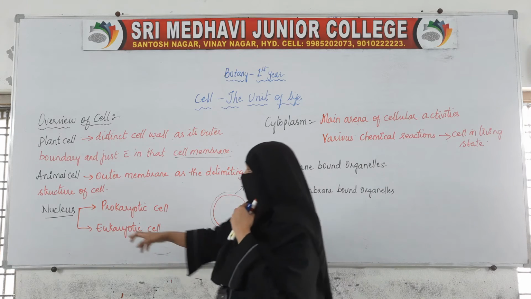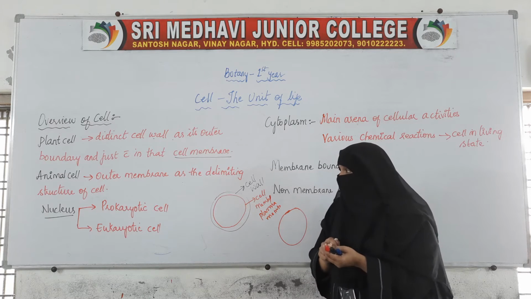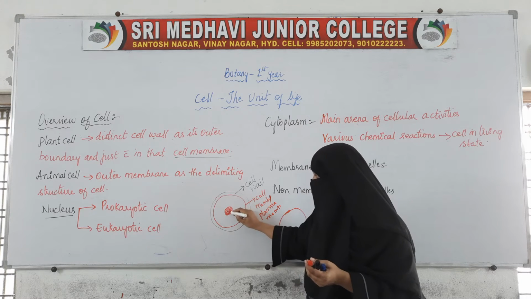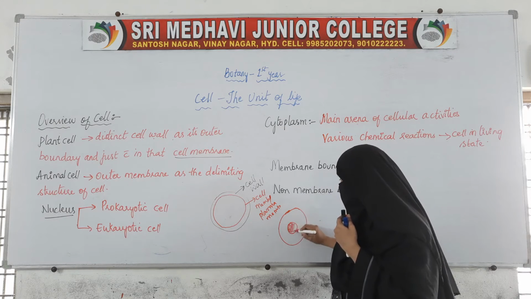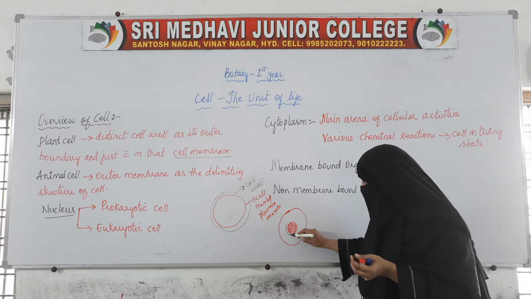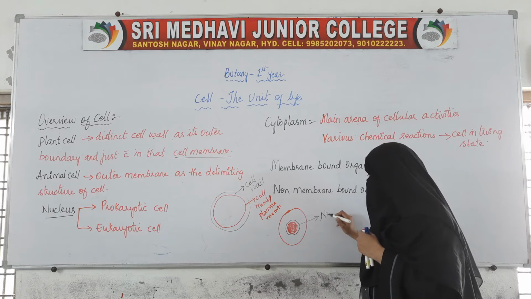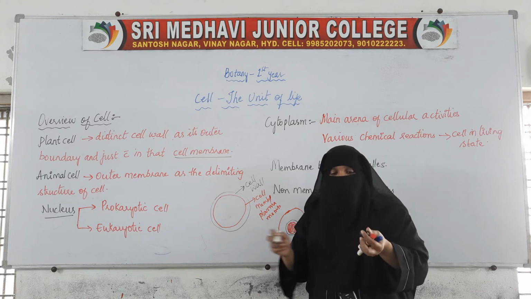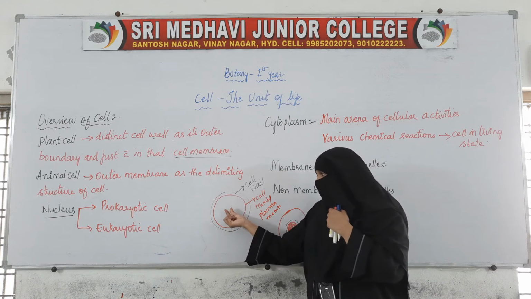Now coming to this one, inside the cell we find a dark stained body in the middle of the cell. In animal cell, for example, in the middle of the cell, a dark stained body is found. It is covered by two membranes. This we call the nucleus. In this plant cell also, a dark stained body is present, which is called the nucleus.